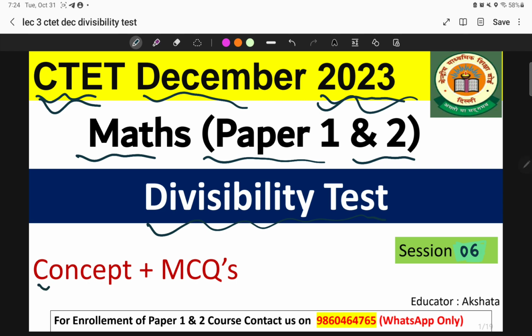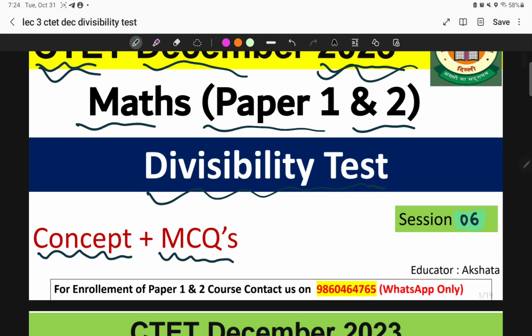So yes, I'll be sharing lots of concepts with you, along with we'll be solving lots of MCQ, okay? So MCQ practice will be also carried out in this particular session.